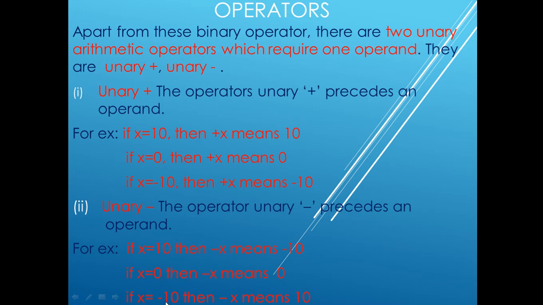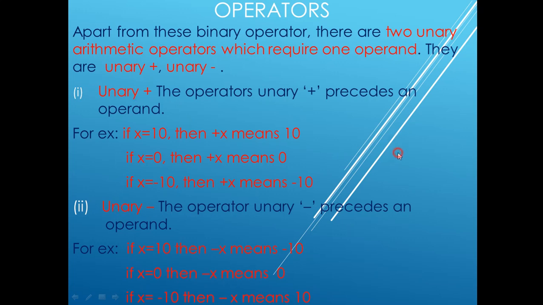If x is minus 10, then minus x means 10, because minus of minus 10 returns 10. So these are the two unary arithmetic operators: unary plus and unary minus.